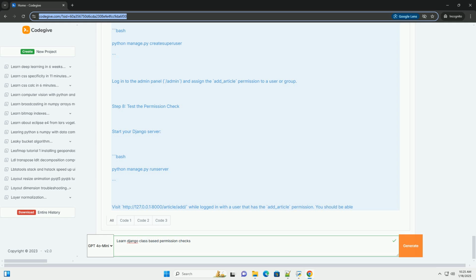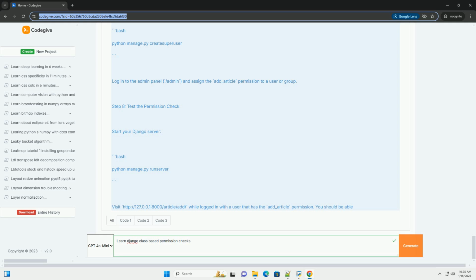Step 8. Test the permission check. Start your Django server. Visit http://127.0.0.1:8000/article/add/ while logged in with a user that has the add_article permission. You should be able to see the form to add an article. If you try to access this page without the required permission, you will get a 403 forbidden error.